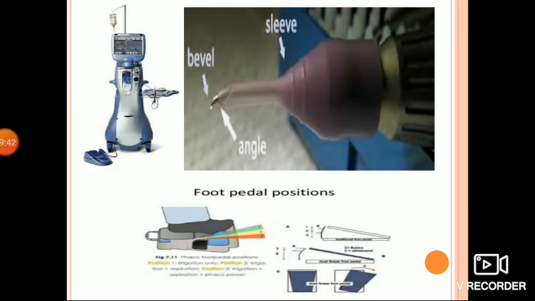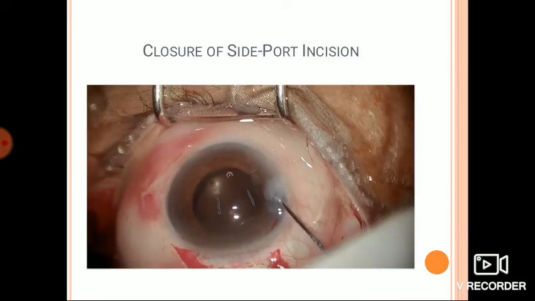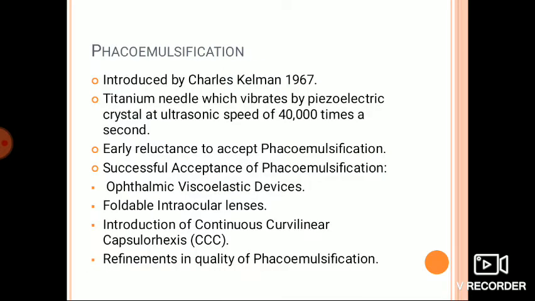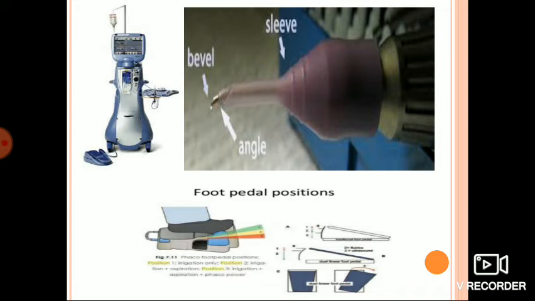The phaco machine comes in variations and has different models. Basically, each machine functions on the same principle and consists of 3 basic parts. That is, first is the console, second is the hand piece, and third is the foot pedal.